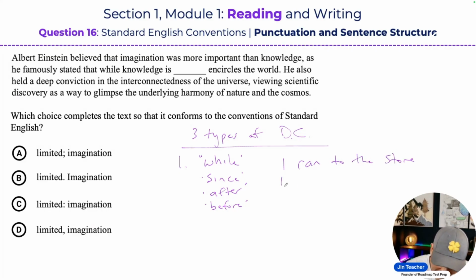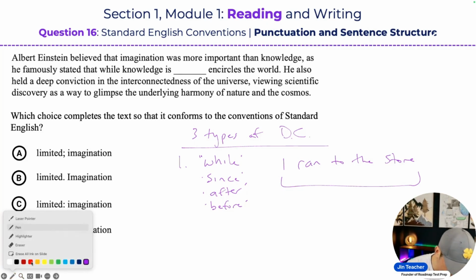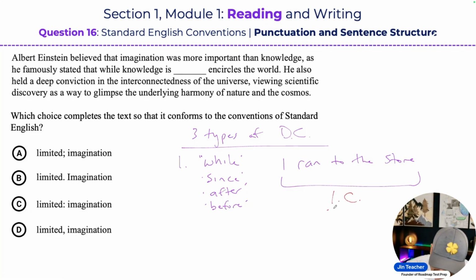okay? If I just had the sentence, I ran to the store, this would be a complete sentence, right? Everyone can see that this is a complete sentence. A complete sentence has a subject, I, it has a verb, ran, and it has a complete thought, right? So I ran to the store is a finished idea, okay? So this is what's called an independent clause.